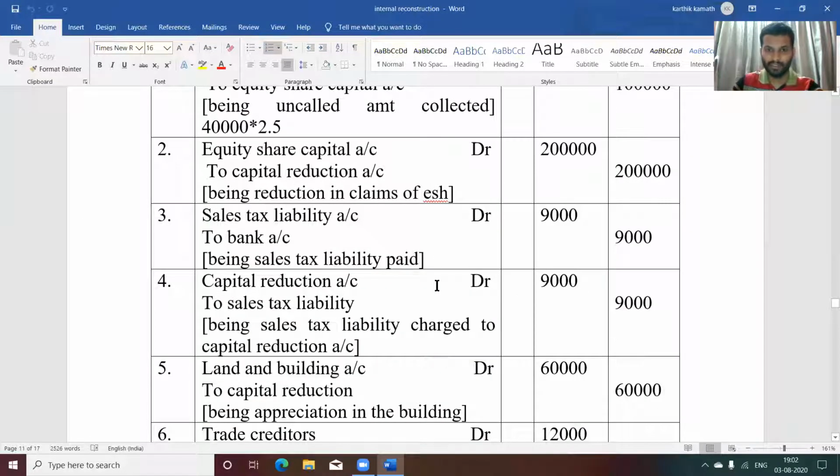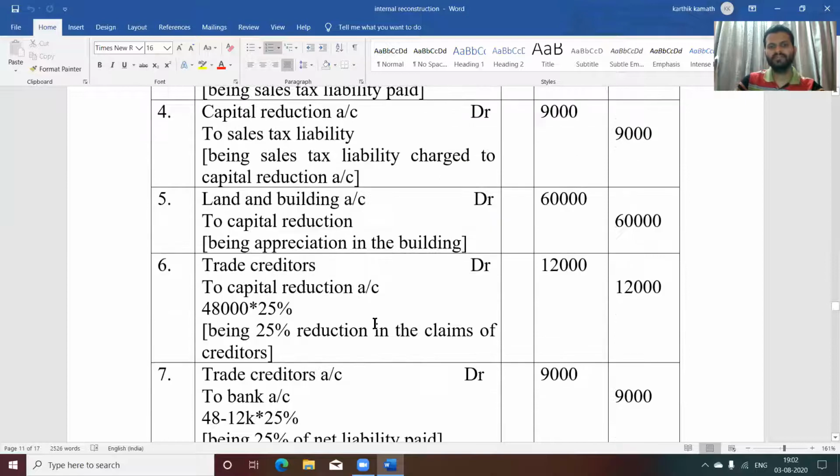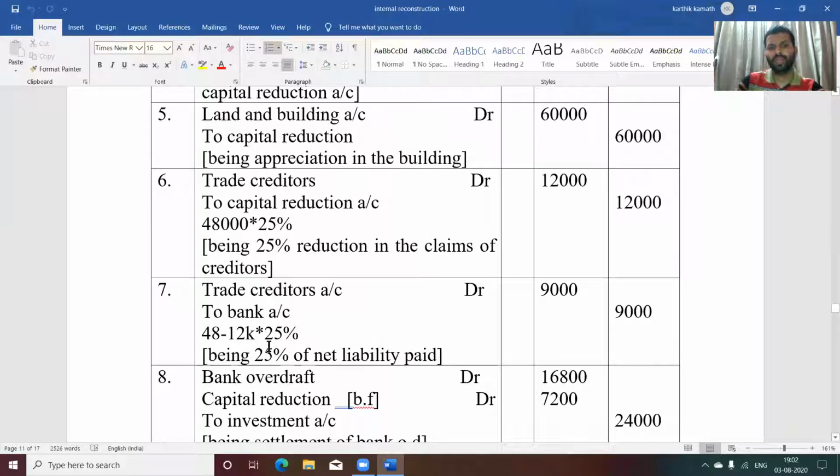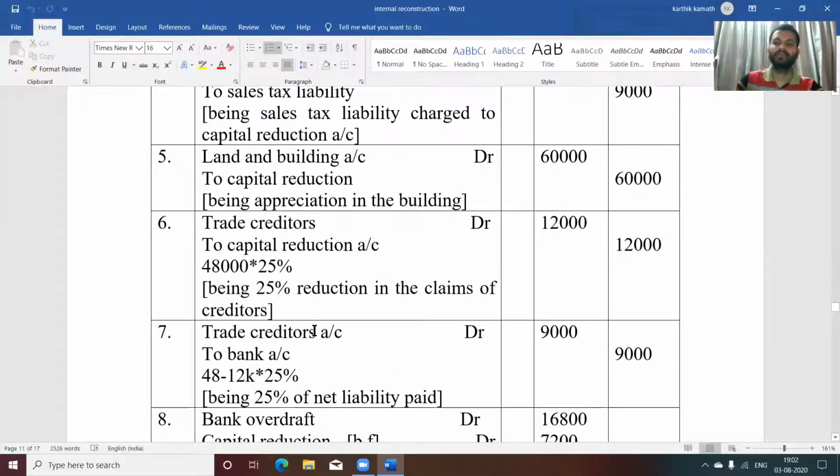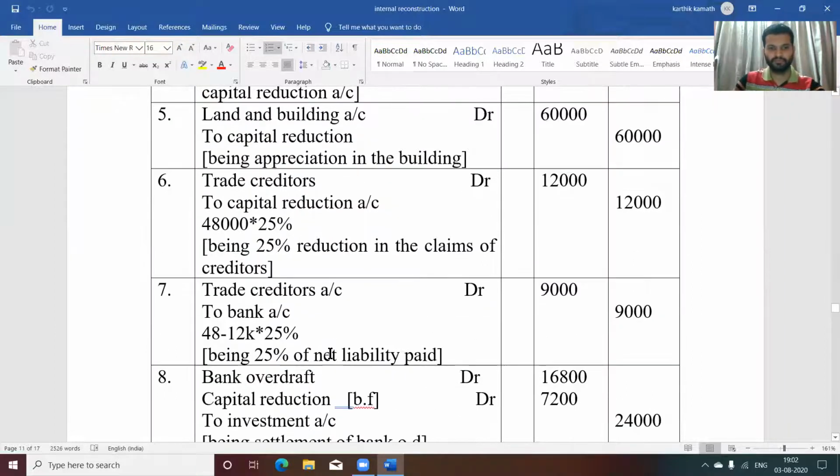Total creditor minus amount waived. Total creditor value here is 48,000 minus amount waived, that you got in the previous journal entry, 12,000. 48,000 minus 12,000 is 36,000. 36,000 into 25%, that is 9,000. So trade creditor account is debited, bank account is credited, and the remaining net liability is paid off.